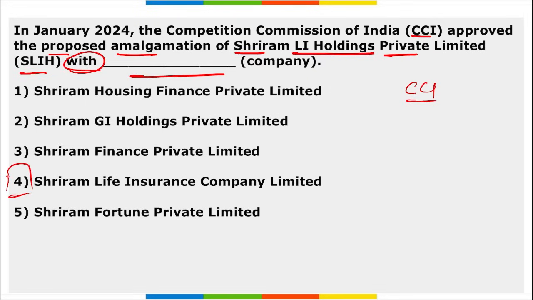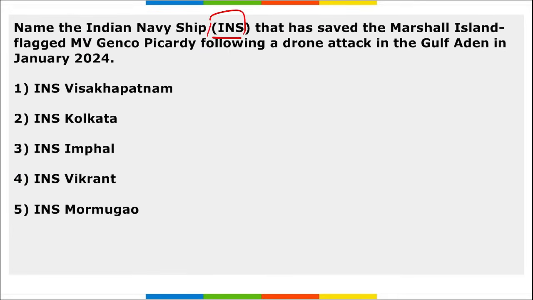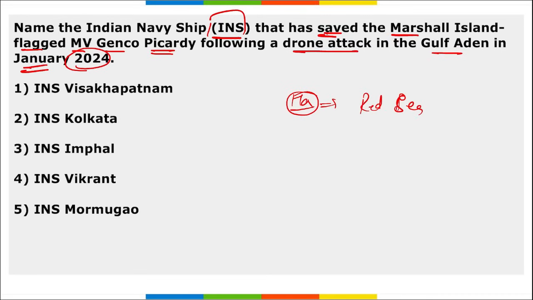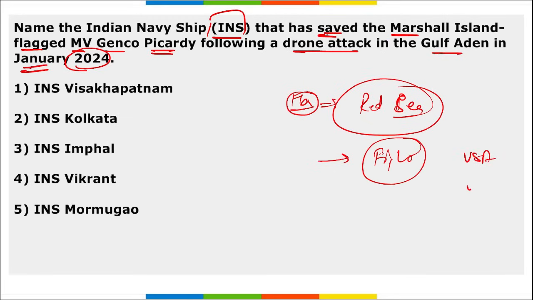Right? Next, name the Indian naval ship that has saved the Marshall Island flagged MV Genco Picardy following a drone attack in the Gulf of Aden in January 2024. We are seeing Houthi attacks in the Red Sea, right? We are seeing that in the Gulf area there is a fight basically going on. Even USA and UK fired multiple rockets there, correct? So the question asked here is which was the Indian naval ship that saved the Marshall Island flagged MV Genco Picardy from the drone attack in the Gulf of Aden in January 2024? What was the name of that Indian naval ship?